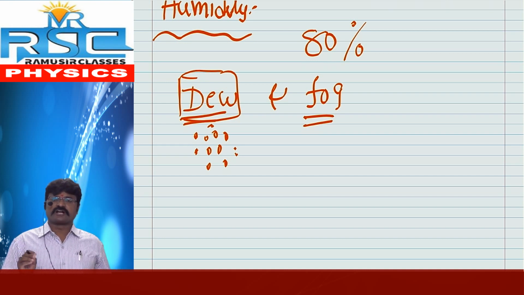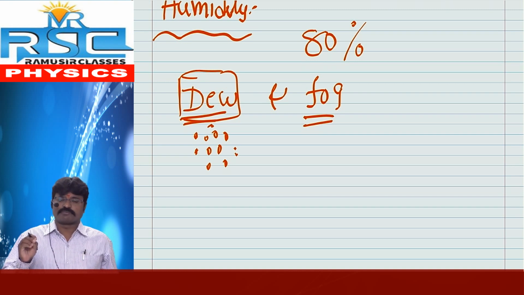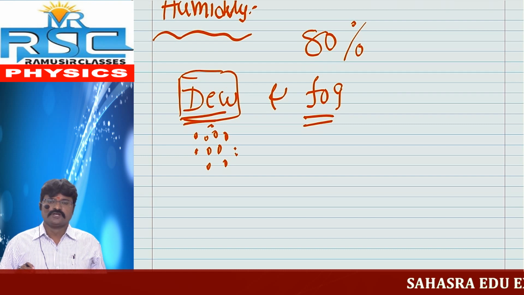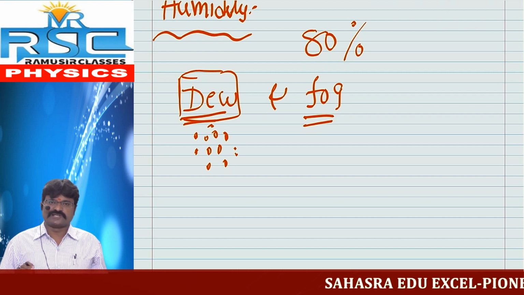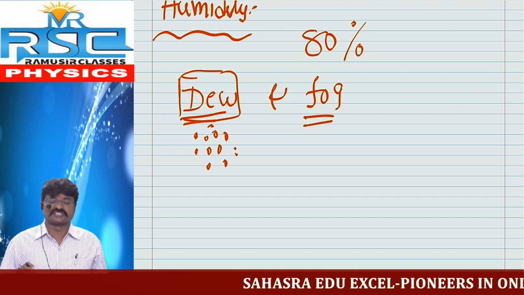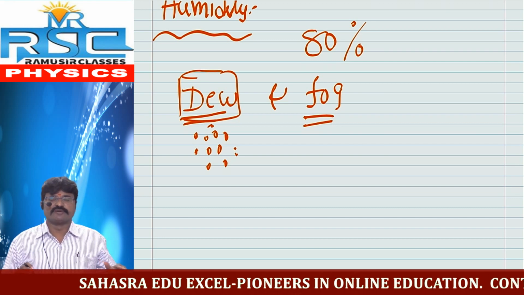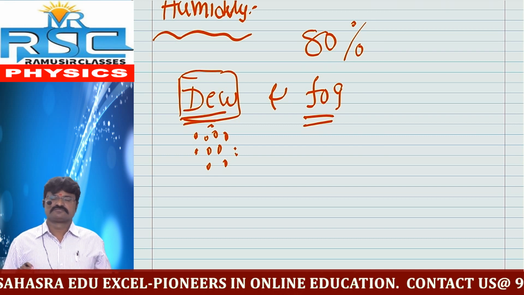The main mechanism is condensation, and the water droplets present on the grass and window panes are called dew. While dew takes place, we are able to see the surroundings. So no problem, we are able to see the surroundings.